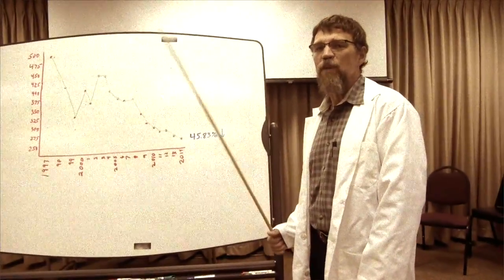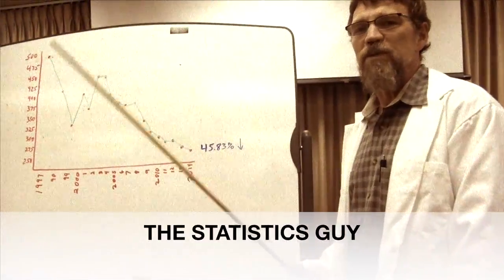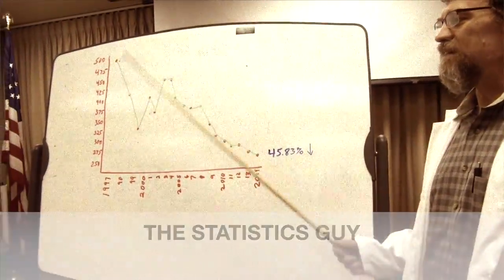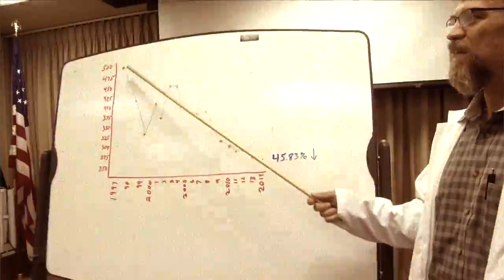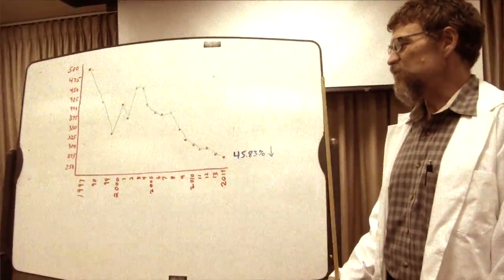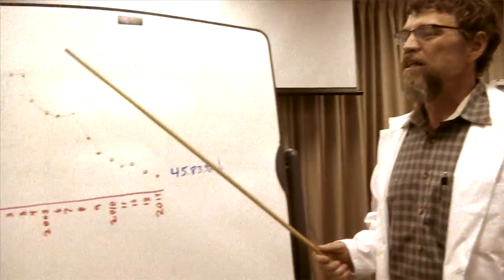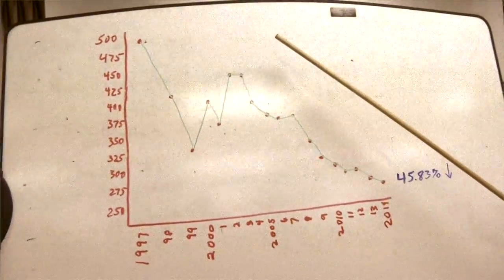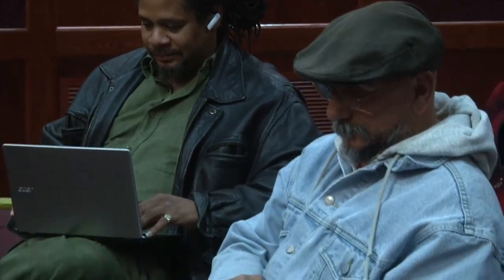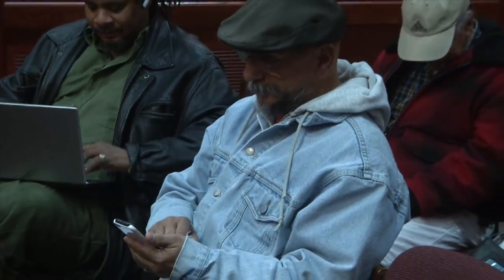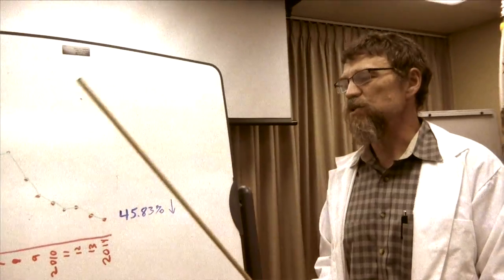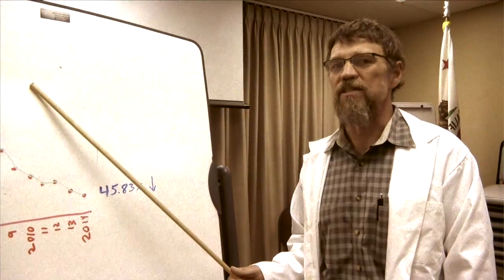The crime rate for the City of Palmdale has just been released by the Sheriff's Department. As you can see, between 1997 and 2014, the overall crime rate has dropped 45.83%. Crime rate is calculated using a formula: the number of crimes divided by the population, multiplied by 10,000, and that gives you the crime rate per 10,000 residents within the city.